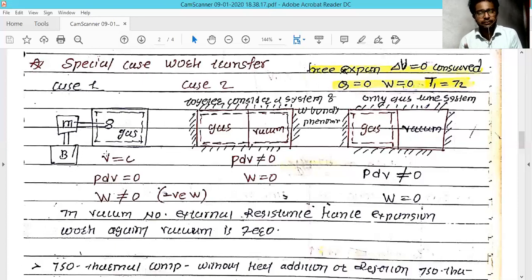If your work is zero, and you are not applying any heat to the system, heat is also zero. From the first law, dQ equal to dU plus dW: heat is zero and work is zero, so both are zero, and the change in internal energy is zero. If the internal energy change is zero, the temperature remains constant. This example is mostly famous under the name of free expansion, which is expansion into a vacuum. There is no resistance to this expansion process.